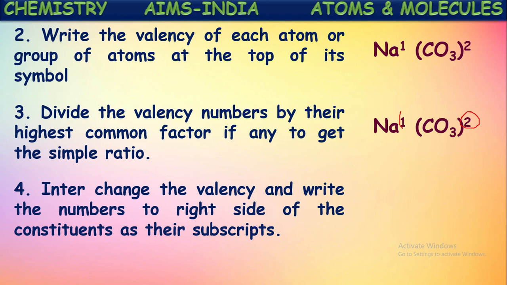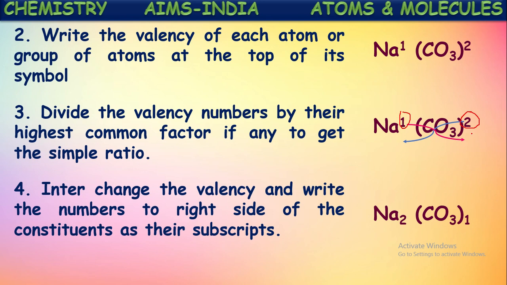This number should be written as the subscript of the second ion or negative ion. See, in this way it is crisscrossed. Now it will become Na2CO3. Got it? Crisscrossing means we have to exchange their valencies remaining after the elimination of the highest common factor.